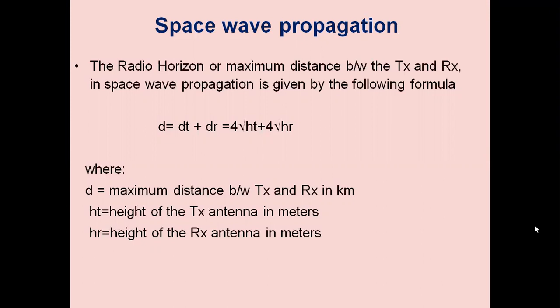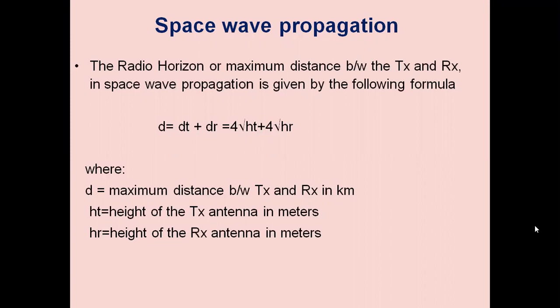For example, take a problem: calculate the radio horizon for a transmitting antenna of height 225 meters above the ground level. Assume that the receiving antenna is located on the ground.